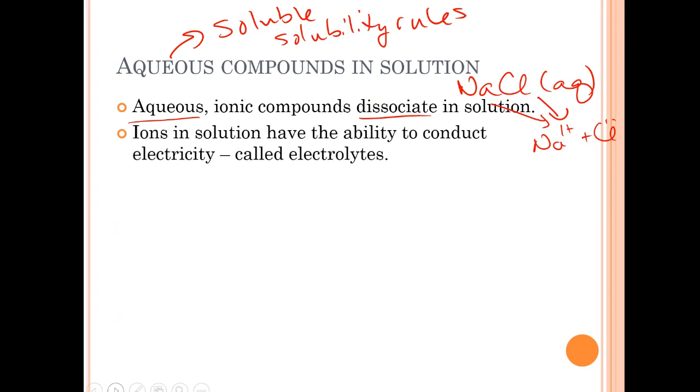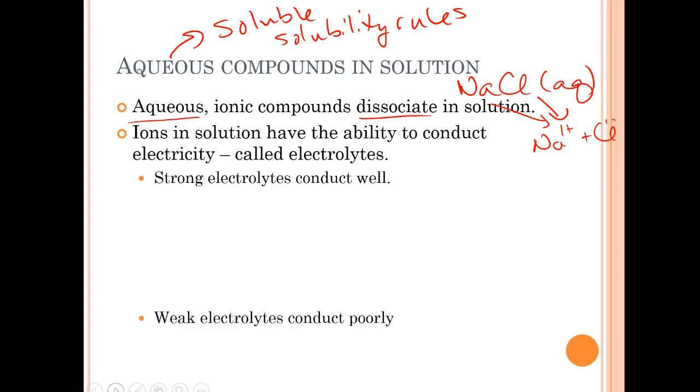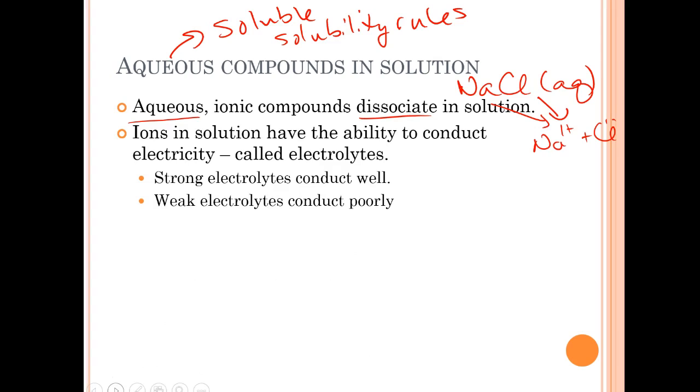And they have the ability to conduct electricity. This is why swimming in the ocean when there's a lightning storm is a very, very bad idea. They are called electrolytes, and things that are strong electrolytes conduct well. We'll probably do a demo for you on this. Weak electrolytes don't conduct very well. A good example of that is vinegar.